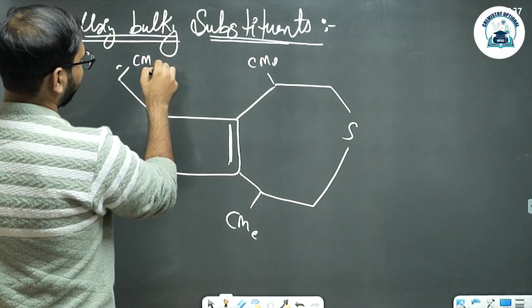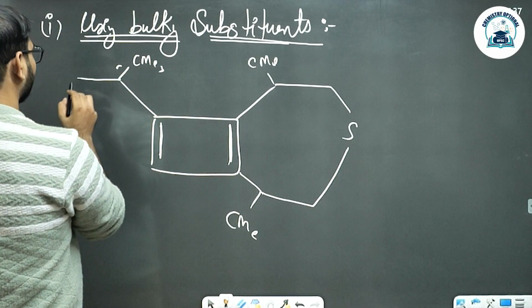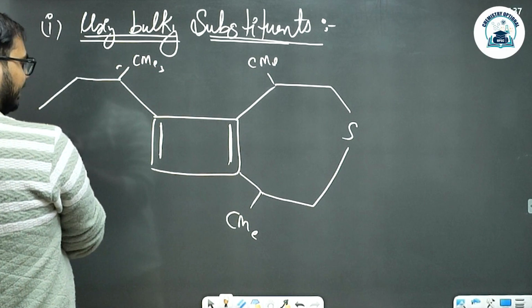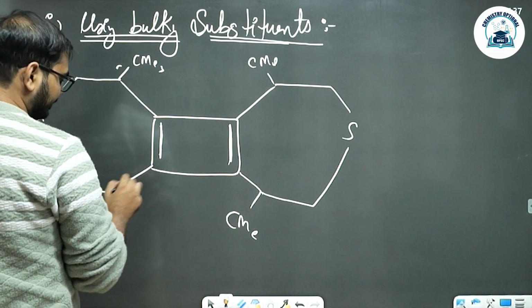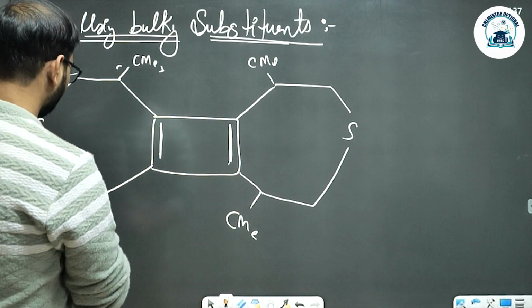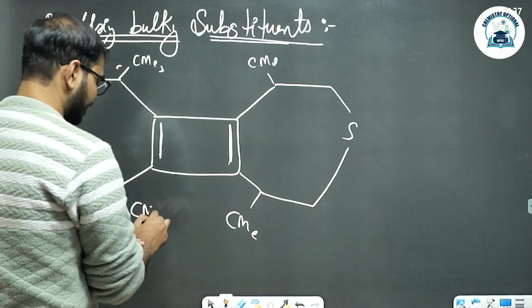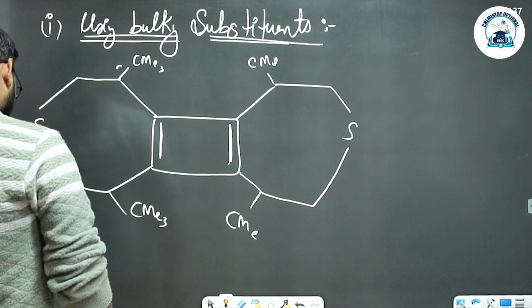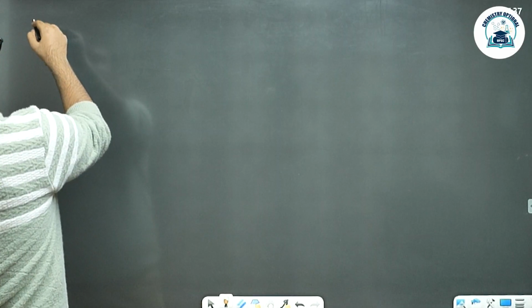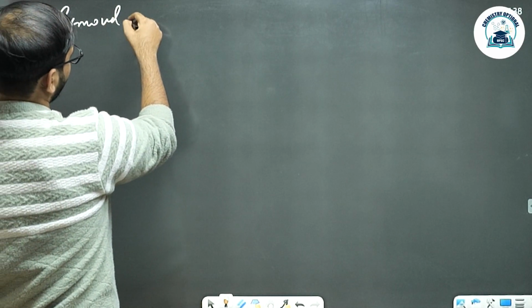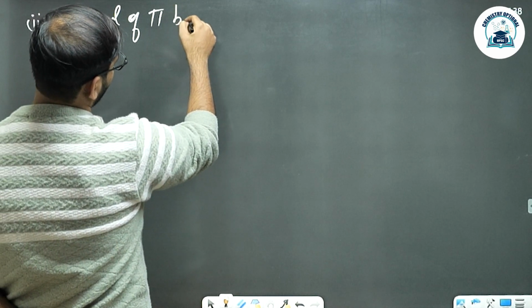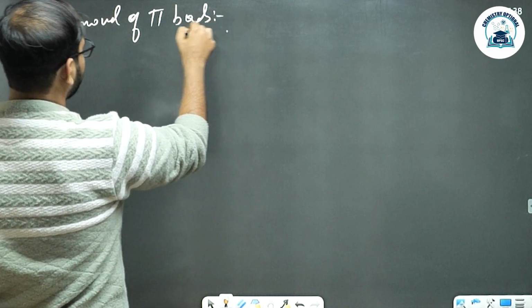Now it can be stabilized close to room temperature or at a much lower temperature, which is greater than minus 50 degrees Celsius. So the first option is this one. The second option we can go for is removal of pi bonds. Now there are several ways.